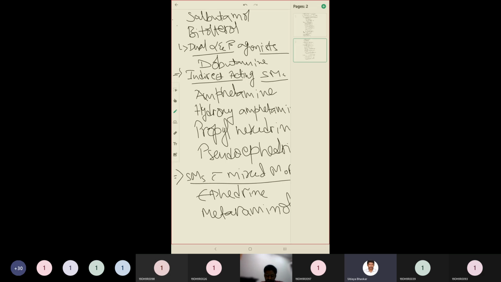Okay, so this is all about the classification, and we need to know how the structures of the drugs look. So as part of learning chemical structures, the first category is directly acting sympathomimetics. In that we have the first subcategory, endogenous catecholamines. As we need to see the structures, let us revise the biosynthesis of catecholamines at this instance, so that we can cover both concepts in one go.